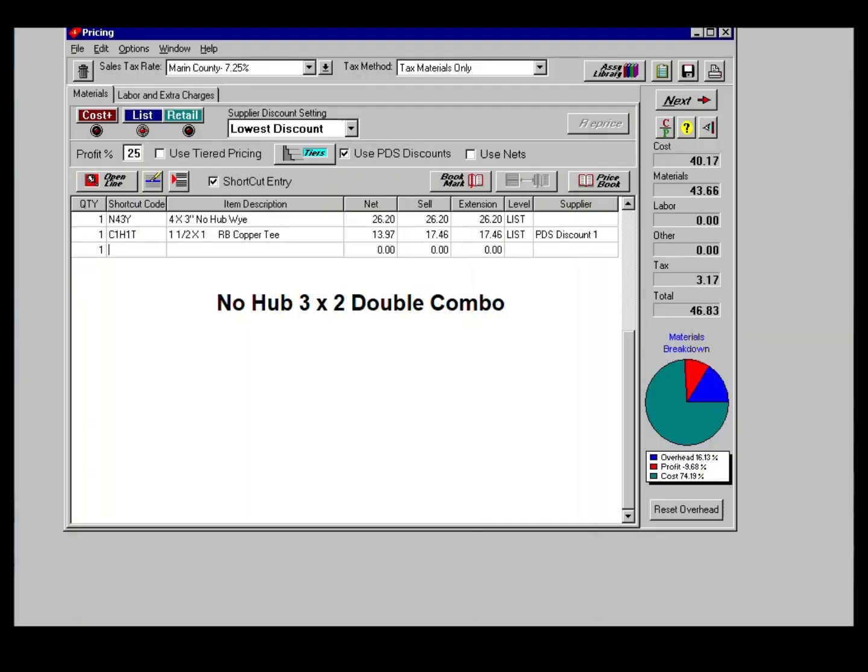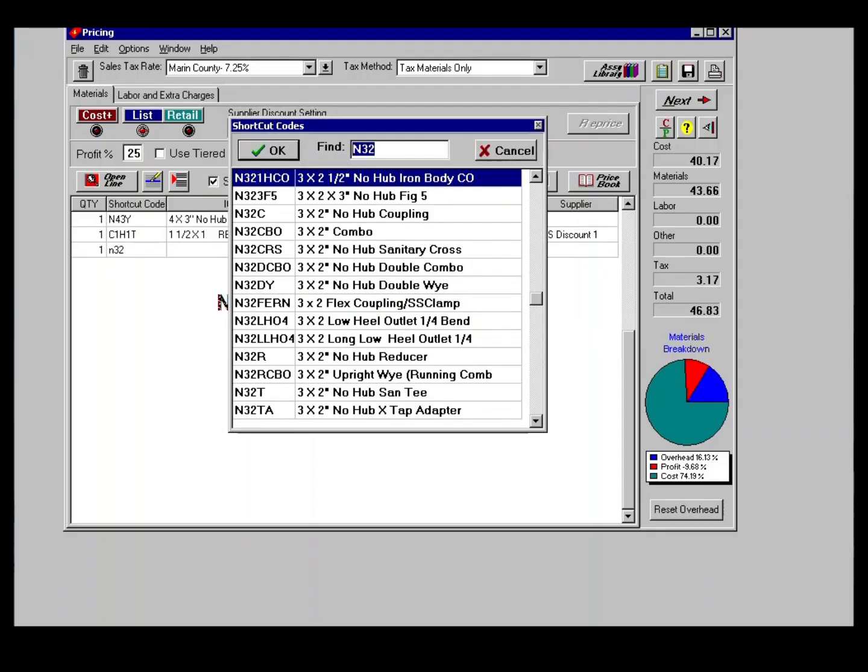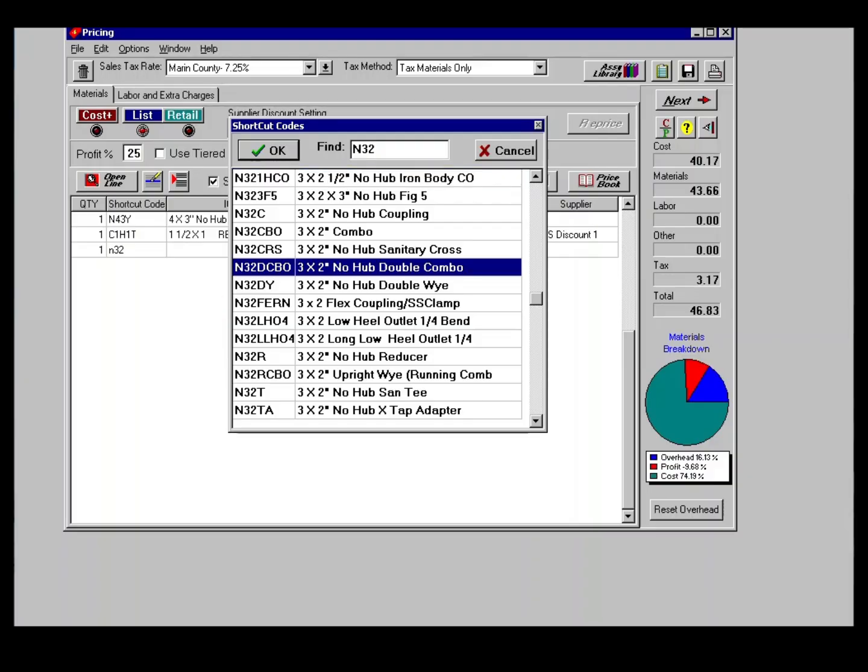Type in the line code for no-hub, then the size code N32 and press Enter. The Shortcut Codes helper box pops up showing all of the no-hub 3x2 fittings. Glance down the list till you find the 3x2 double combo and click on it and click OK. You can also double-click on it to choose it.